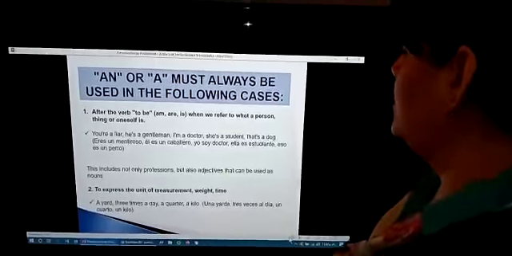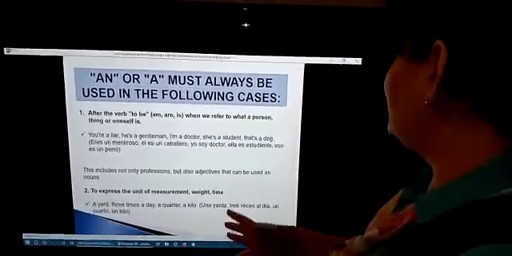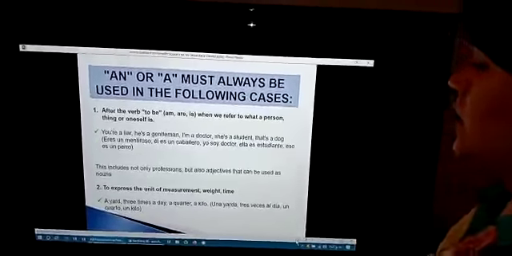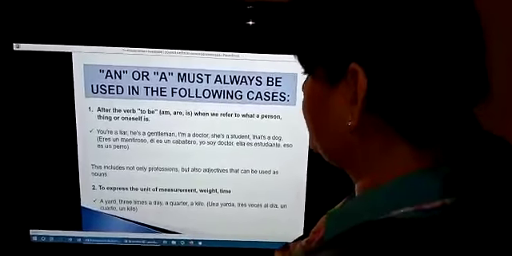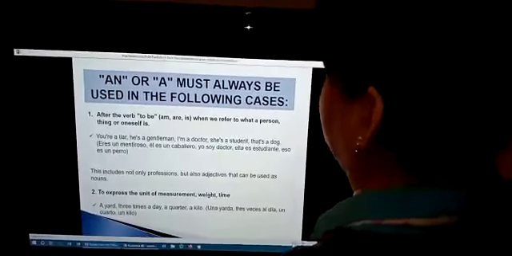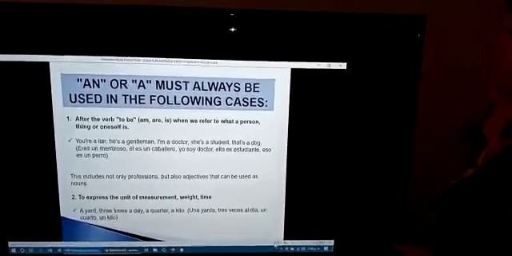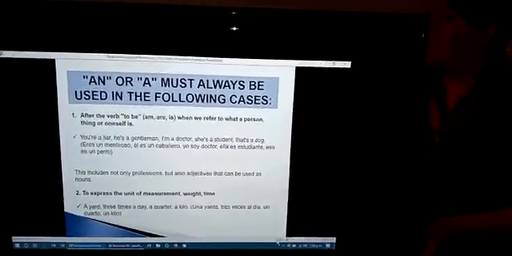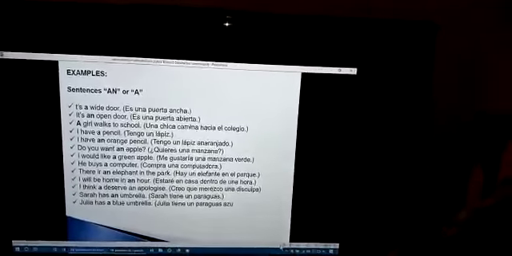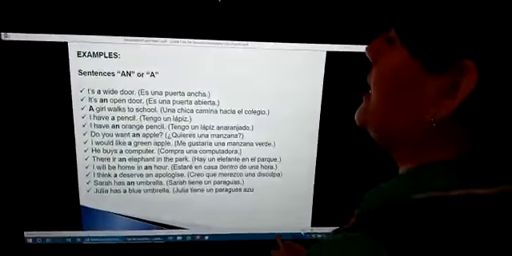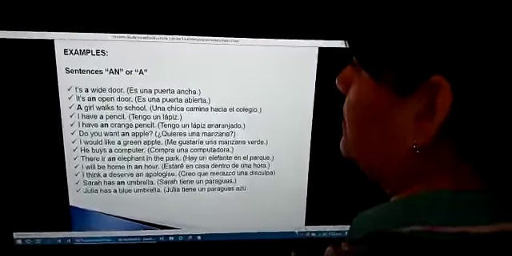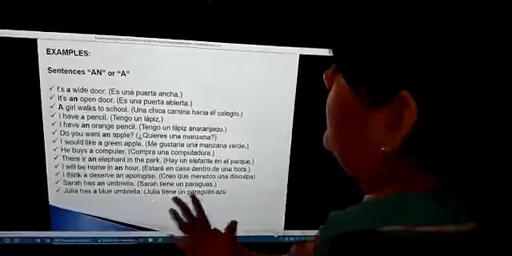In Spanish, una yarda, 3 veces al día, un cuarto, and un kilo. This is the a or an. Example sentences with an or a, okay? This is in English and